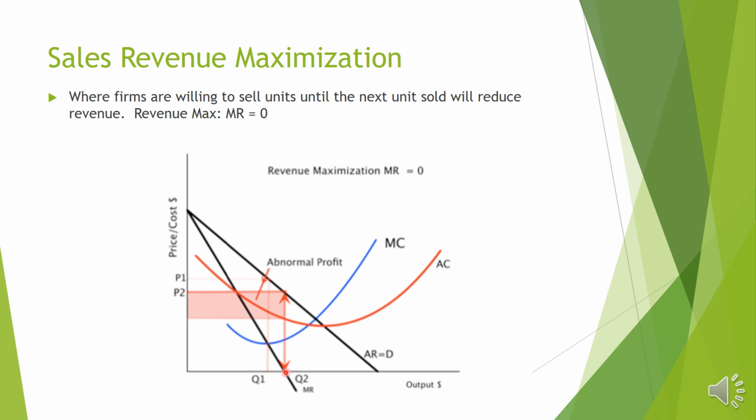At this particular level, we will still get a profit. Our average revenue is this one and average cost is this one, so this shaded area of profit you will receive. At the same time, managers will also get a higher salary than at the other level, because the sales revenue is maximum. So they are having the profit as well, and they are satisfying both the shareholders and the managers. That's why this objective is most important, and most modern firms will stop producing at the point where they get maximum sales revenue. In this way you are satisfying your shareholders, and at the same time managers will also get a maximum benefit.